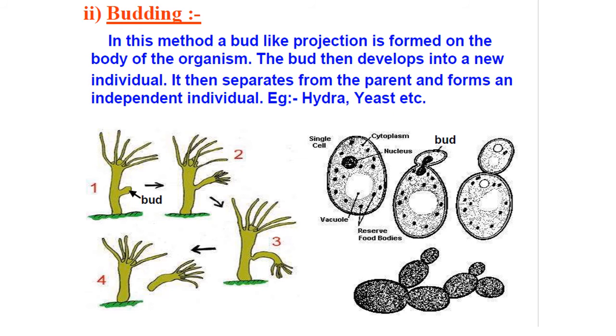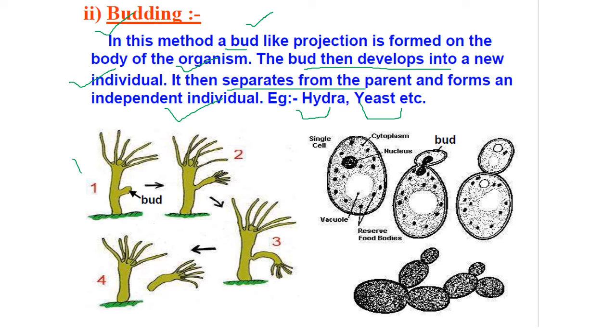The second process is called budding. In this method there is the formation of a bud, and from the bud there is the production of a new organism, in which the bud develops into a new individual, and after the new individual is fully developed, it separates from the parent and forms an individual. The examples are hydra and yeast.